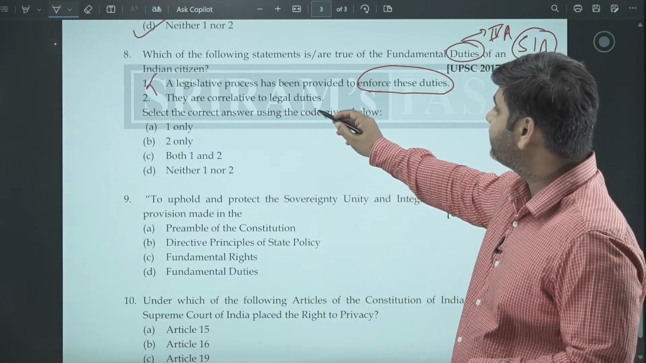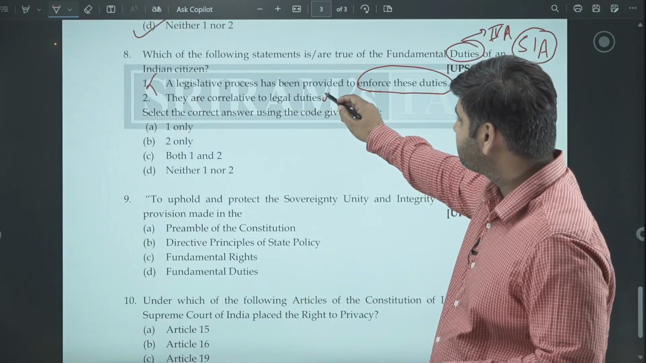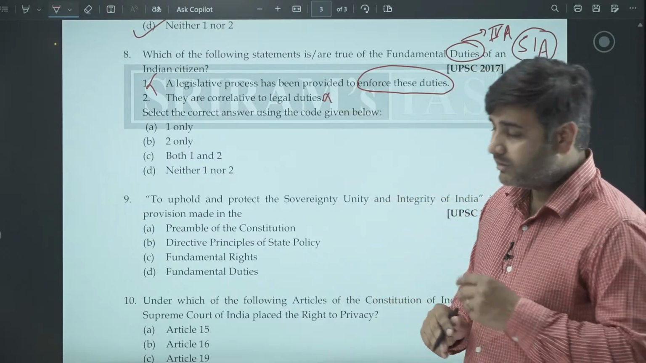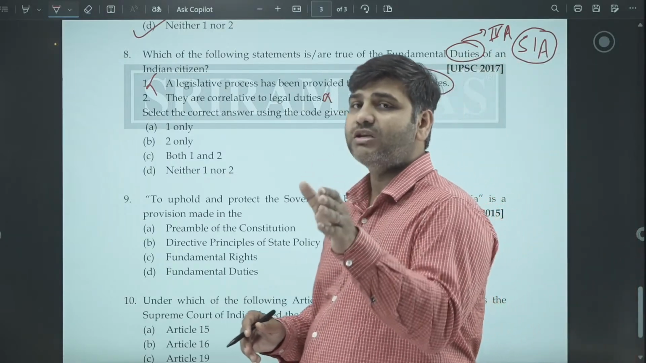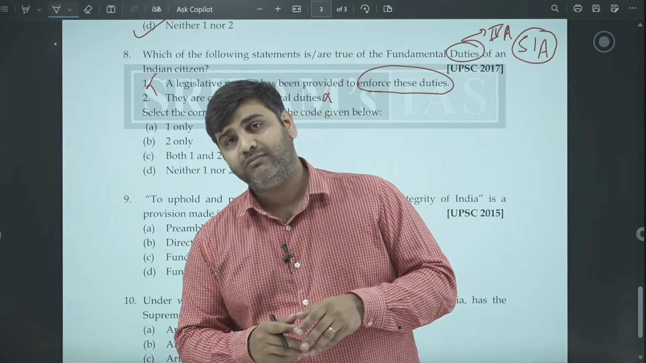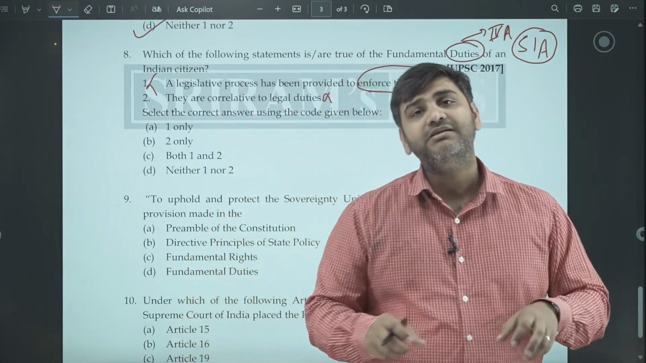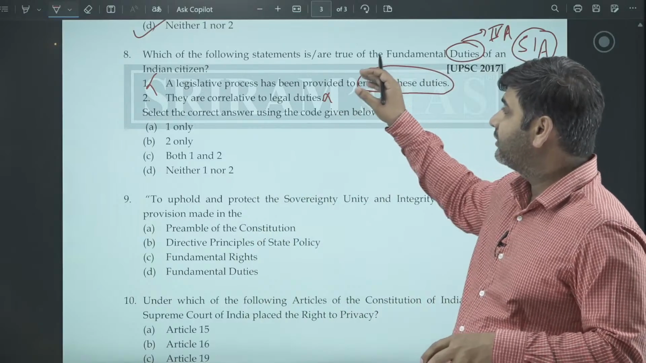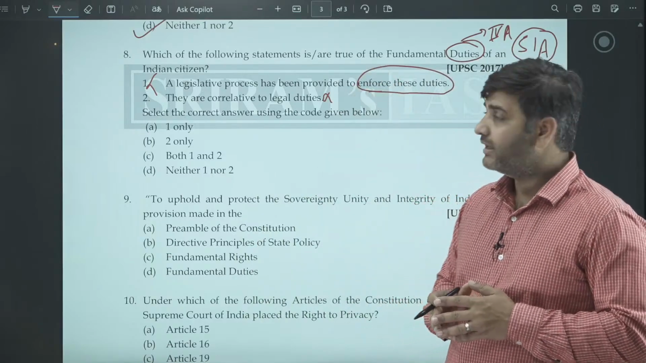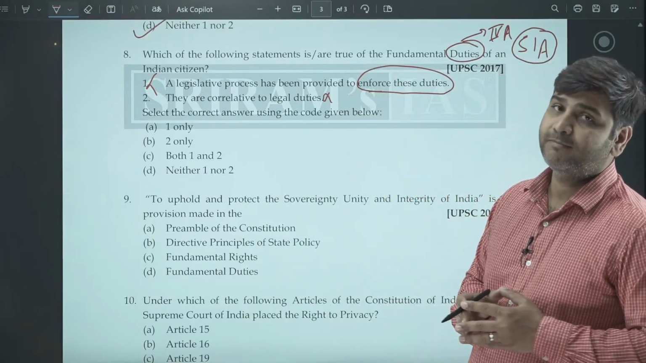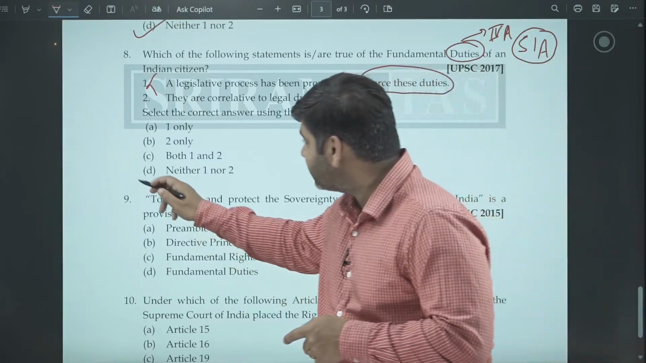They are correlative to legal duties. No, that's also not correct. Legal duties again force you to do something or stop you from doing something. There is no legal mechanism for fundamental duties in the constitution, and hence this statement is also not correct. Both of them are wrong. So neither of them is correct.